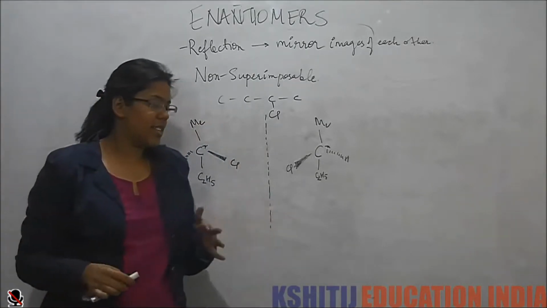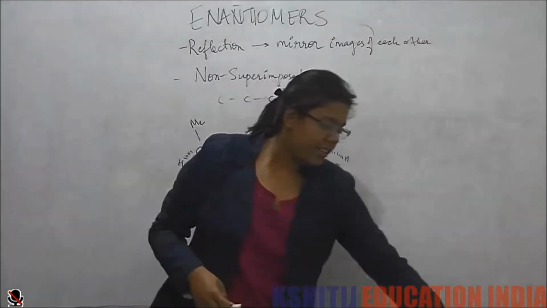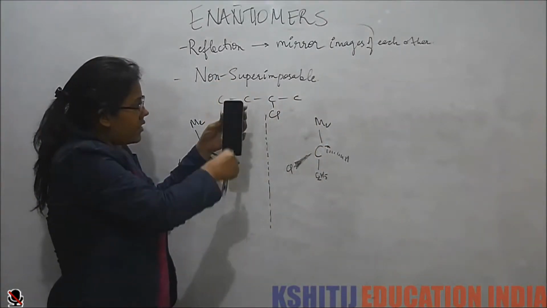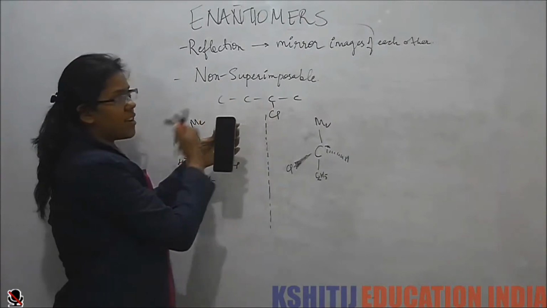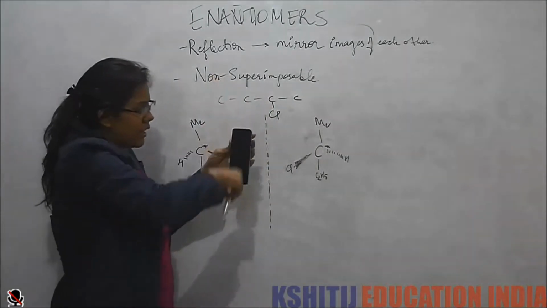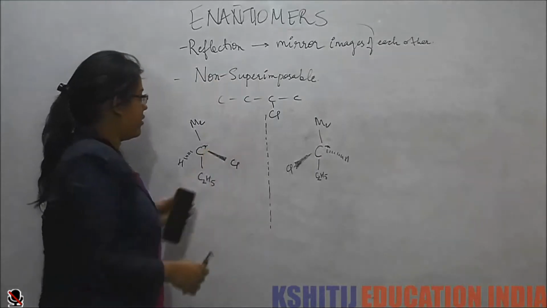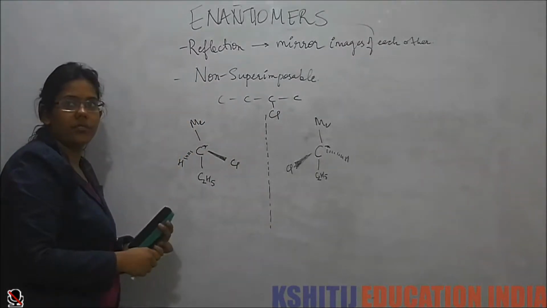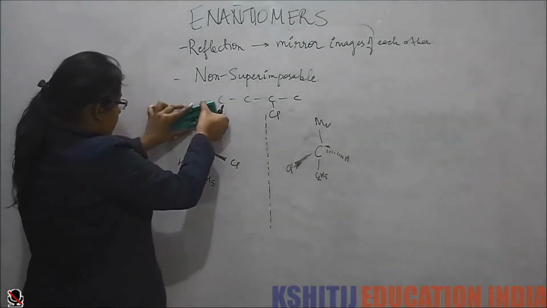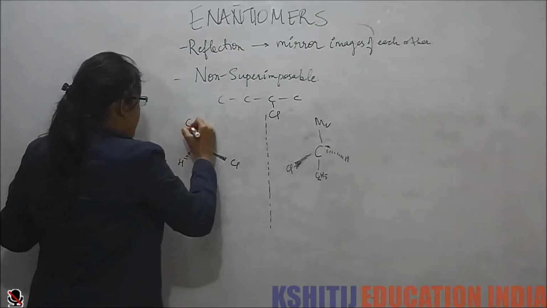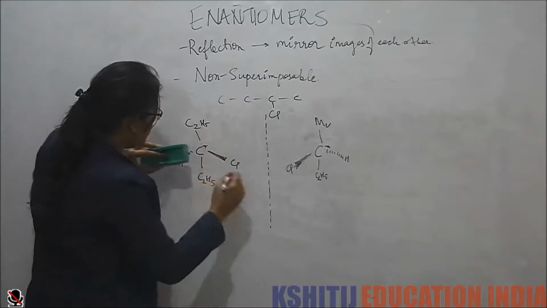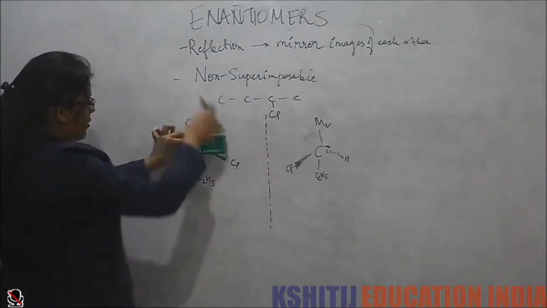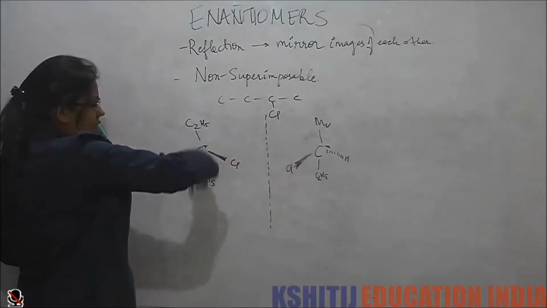But at the same time, like this duster, if we see, it has a plane on which both of the sides are the same. This plane is called the plane of symmetry. Like in this molecule, there is no plane of symmetry. But if I replace this with ethyl, then this plane makes them symmetric. With this plane, they gain their symmetry.